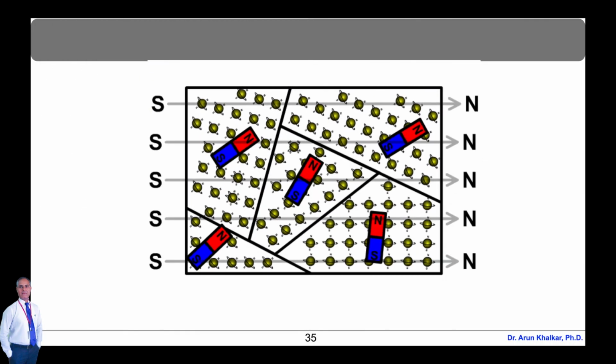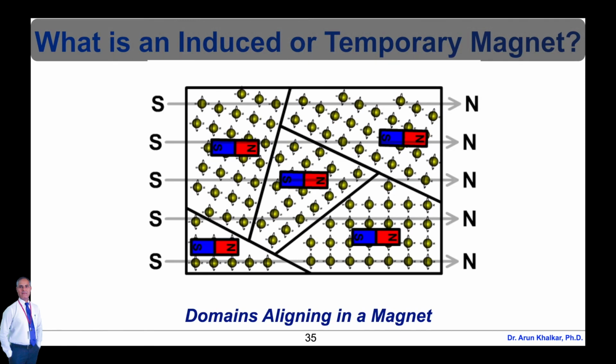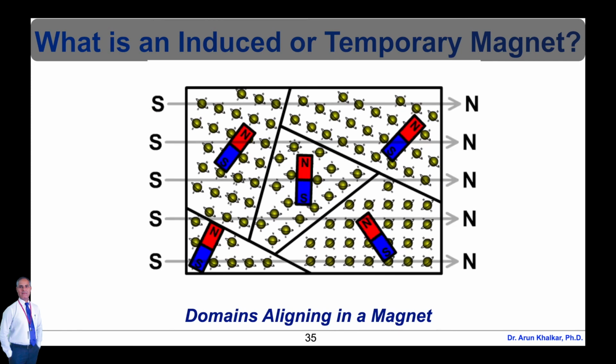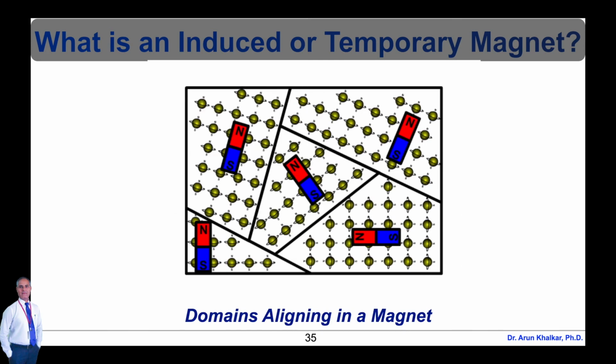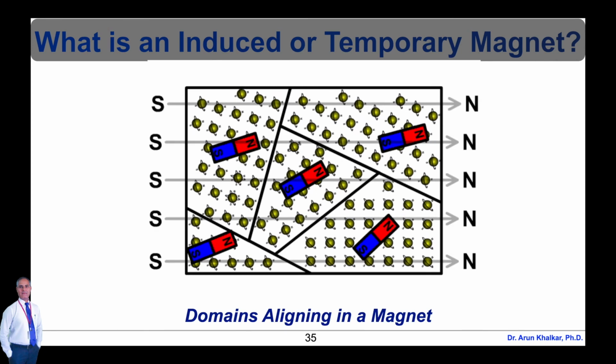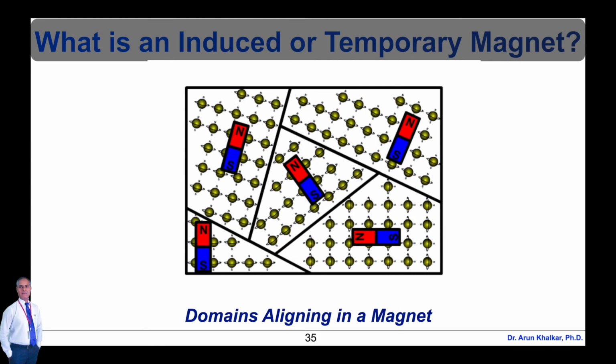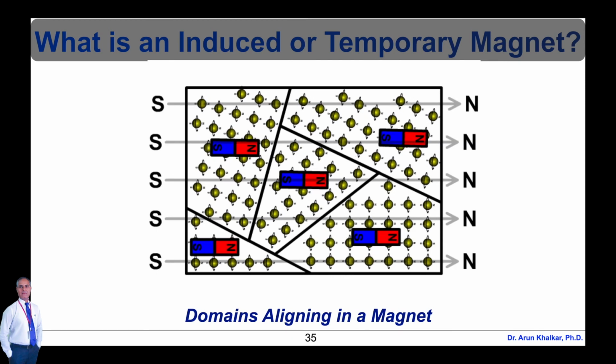Now let's see what is an induced or temporary magnet. Domains aligning in a magnet is shown in this animated diagram. An induced or temporary magnet is created when a soft ferromagnetic material is in the presence of an external magnetic field. Domains align and that object becomes an induced temporary magnet. When the external magnetic field is removed, magnetism will easily be lost.